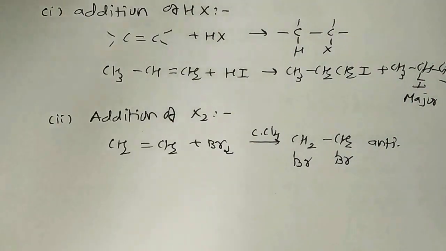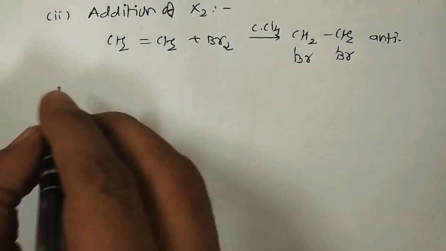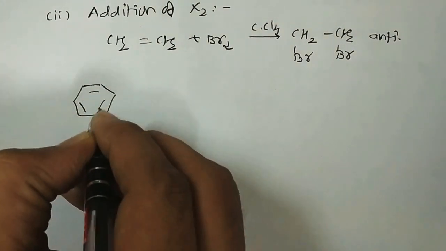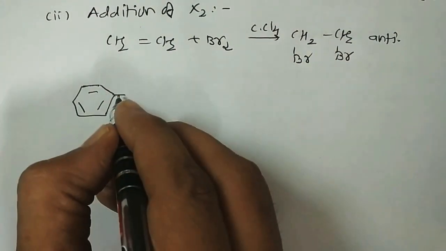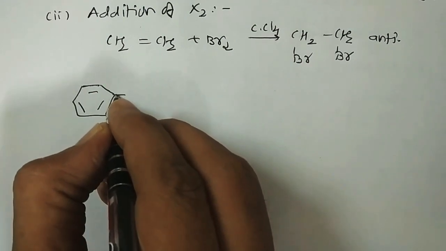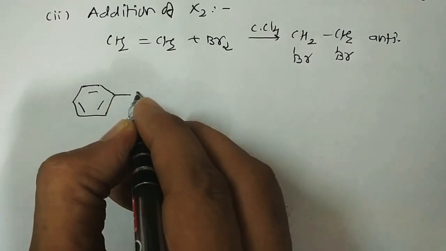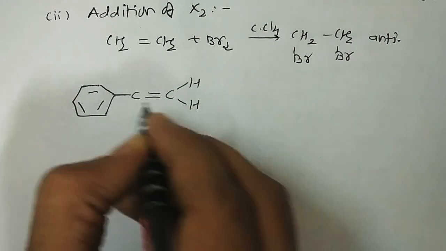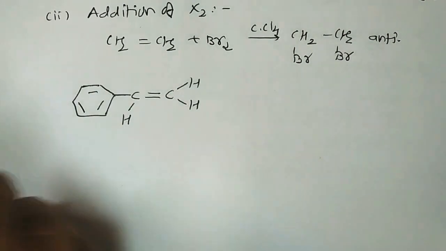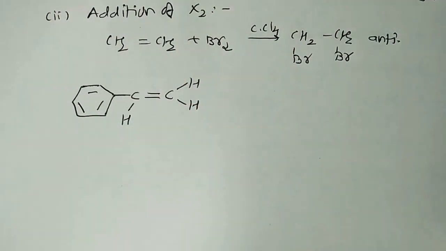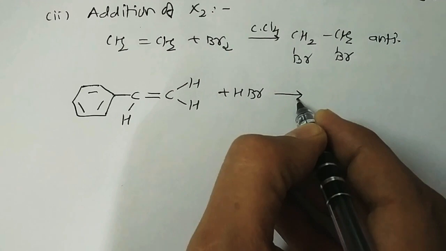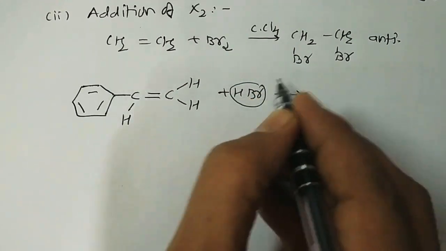Some particular exercises are given in your NCERT textbook. For example, if I have a compound like that, a ring with C double bond C H H H, and it reacts with HBr, mind well, HBr. Is there any presence of peroxide?